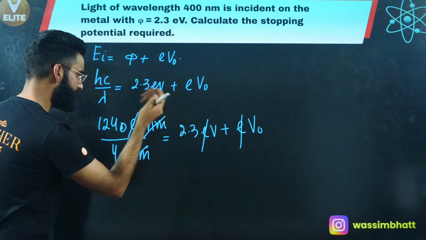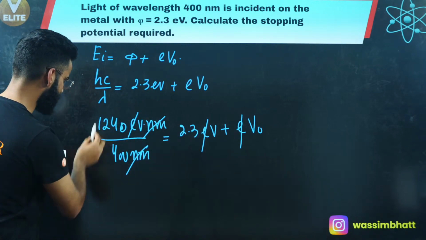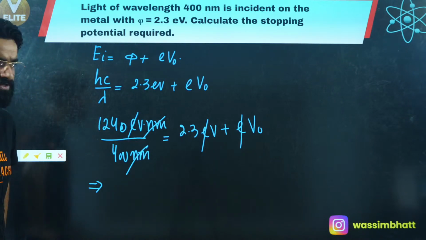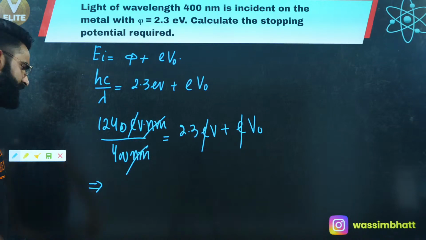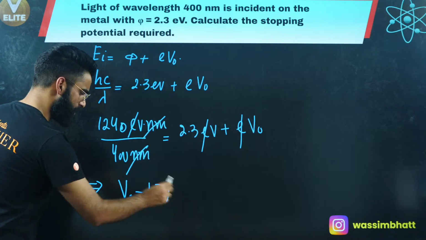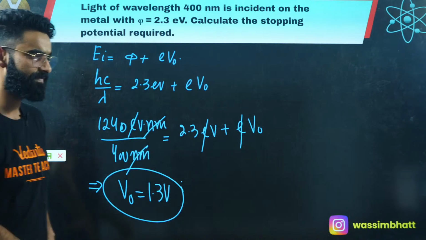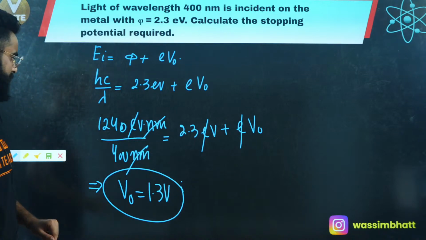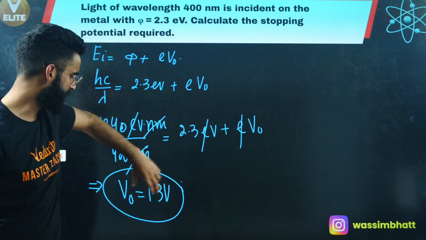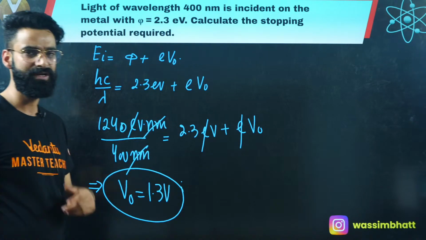So I can get the value of V naught from here. First of all, let me calculate this value. 1240 divided by 400, how much does it come out to be? People are saying approximately 3.1. So 3.1 minus 2.3 comes out to be about 0.8 volts, which is basically your stopping potential.